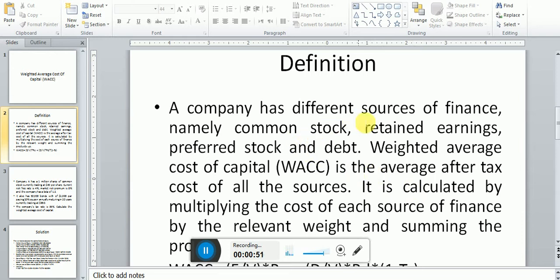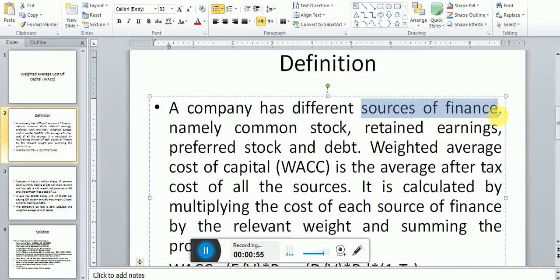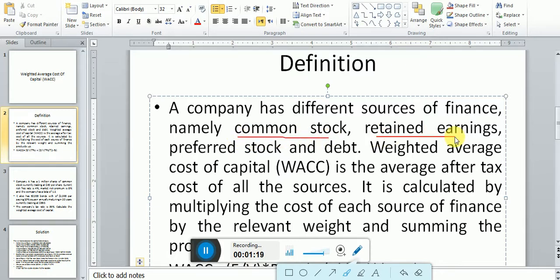A company has different sources of finance, right? A company has different sources, alternatives or options of finance, namely common stock, retained earnings, preferred stock, and debt. What does this mean, dear students? When companies try to make financing, they have a number of options or alternatives, you can say sources of financing. They can choose among common stock, retained earnings, preferred stock, and debt.